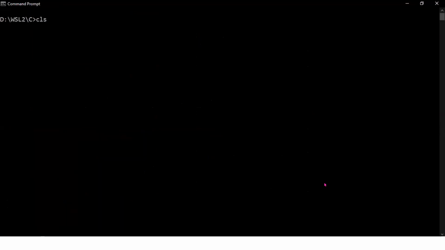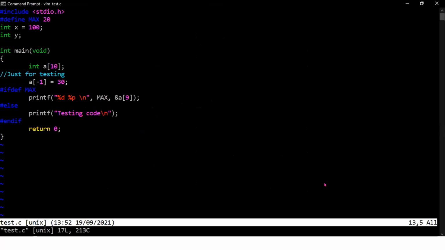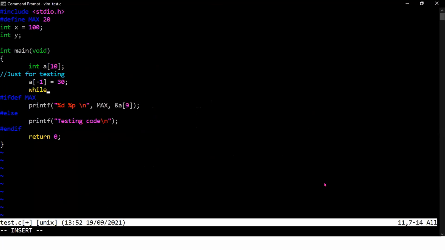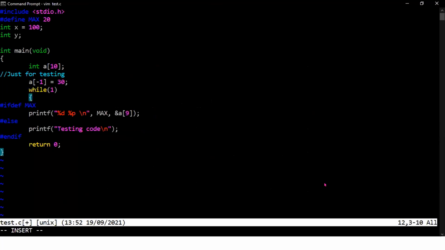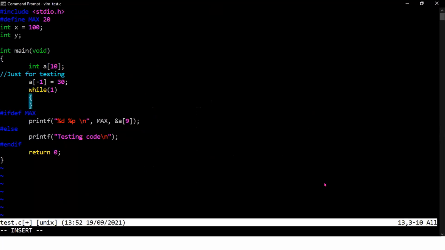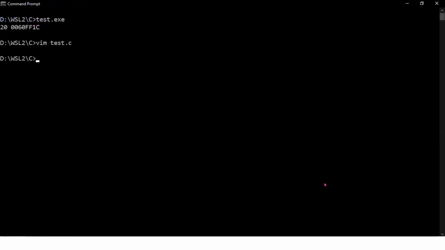Now if I run my program, the program executes and exits. But for some programs, let's say a camera application, here let me put a while loop, while one. If I put a while loop, then this program will not come out, right?